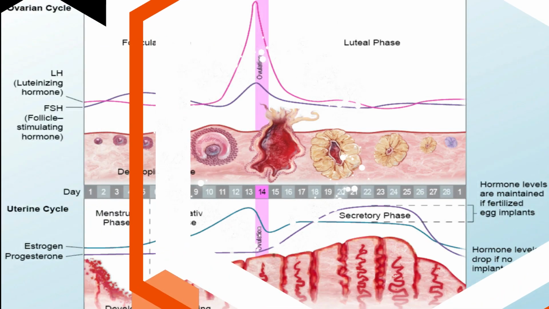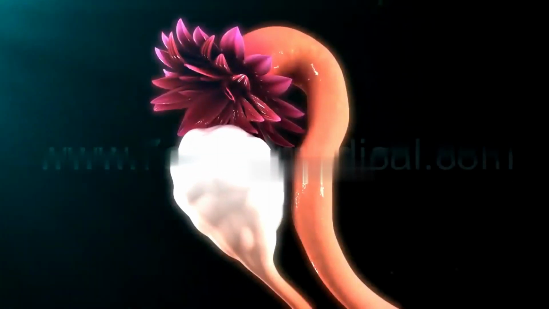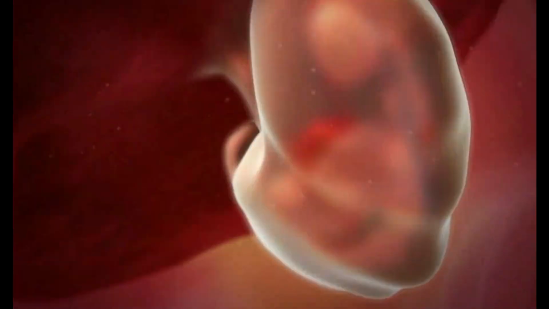The menstrual cycle is a series of natural changes in hormone production and the structure of the uterus and ovaries of the female reproductive system that makes pregnancy possible.